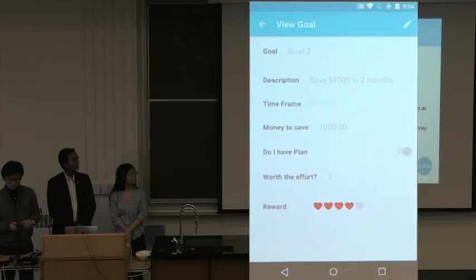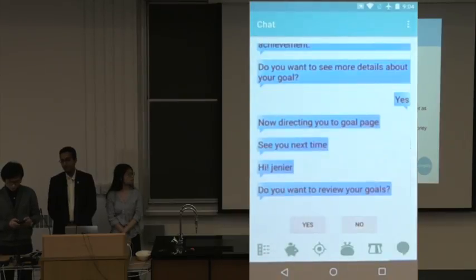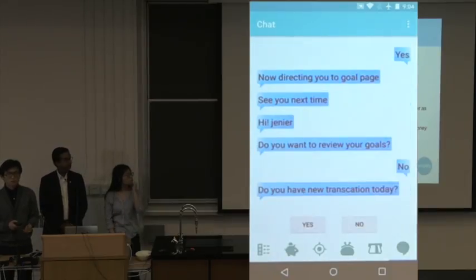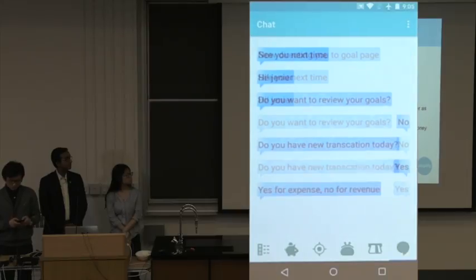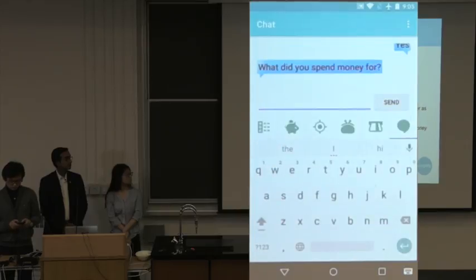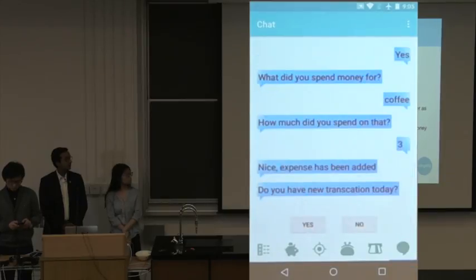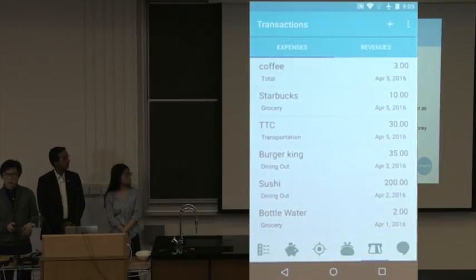The third feature at the bottom is a reward mechanism. It's a framework of reward mechanism to encourage a user to achieve their goals. This time, maybe Jennifer doesn't want to review her goals, and let's say she just bought a coffee. She can add it through the transaction page or just tell the chatbot to do this. Just spend $3 on it. So we can check the transaction page that it says already being updated.